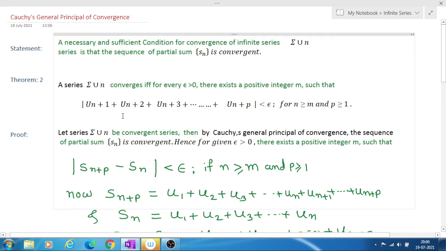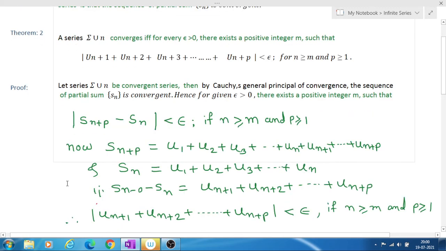Since the series is convergent, the sequence Sn will be convergent. From the definition of convergence of a sequence, we can write mod Sn plus p minus Sn is less than epsilon, and there exists such an integer m.